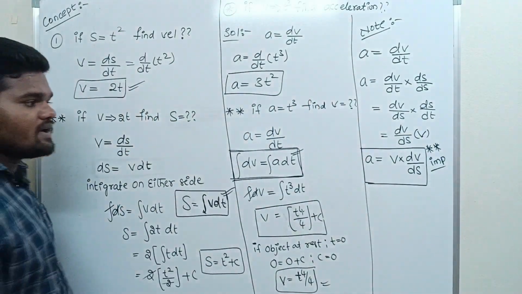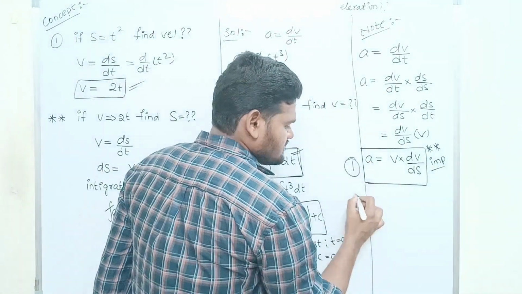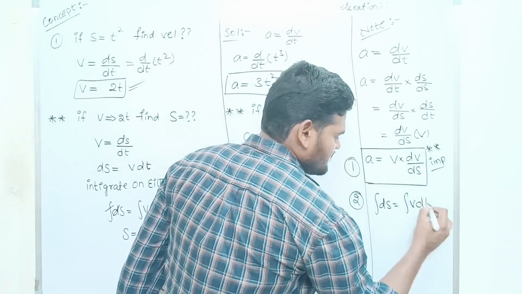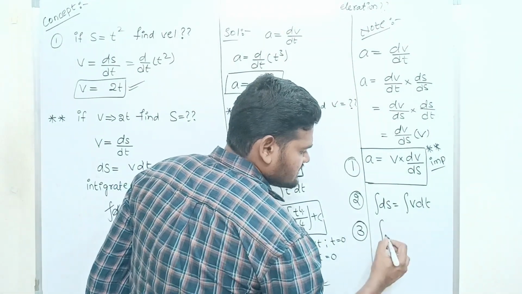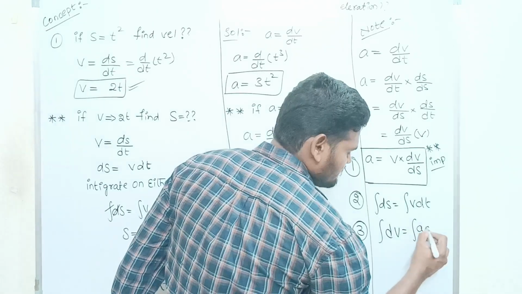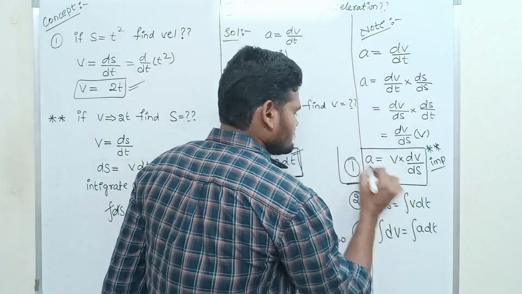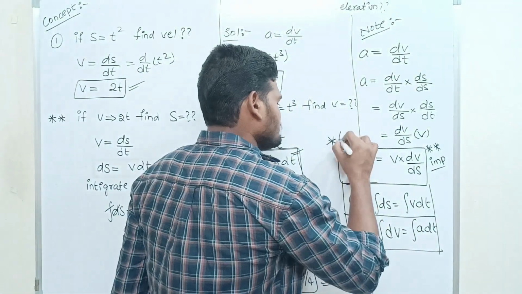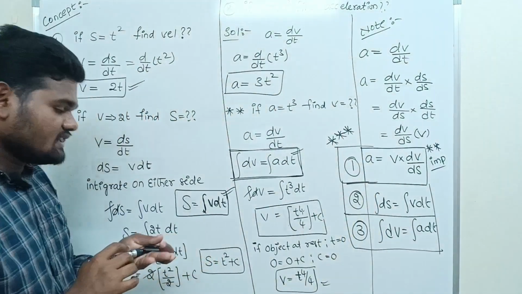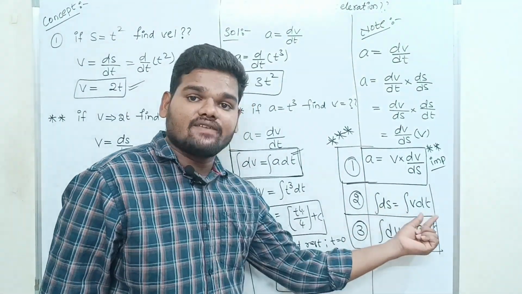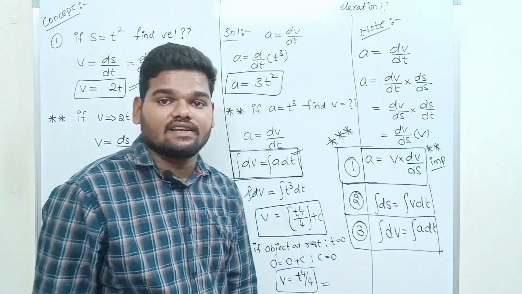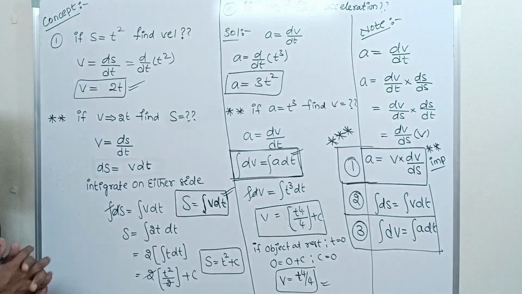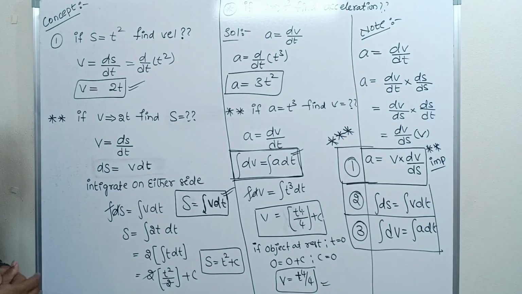Are you getting it? How many formulas did we get? This is the first formula. The second formula: whenever displacement is given, integration of ds is equal to integration of v dt. The third formula: whenever acceleration is given, dv is equal to integration of a dt. Just write these formulas down. By using integration, we can find the displacement when velocity is given, and we can find velocity when acceleration is given. Pause the video and write the notes.